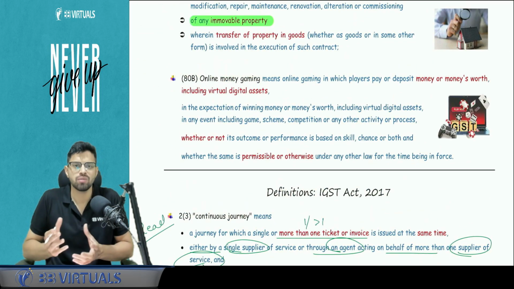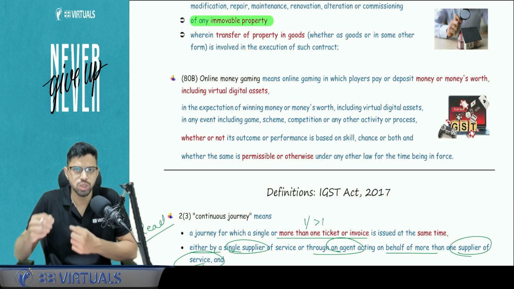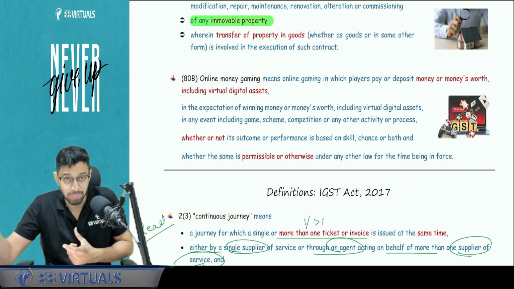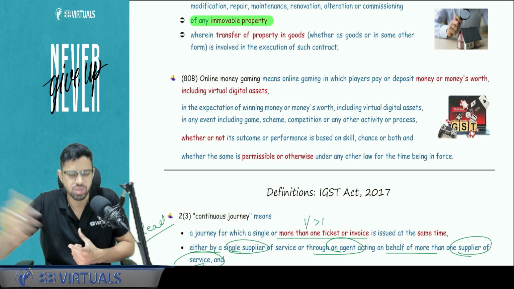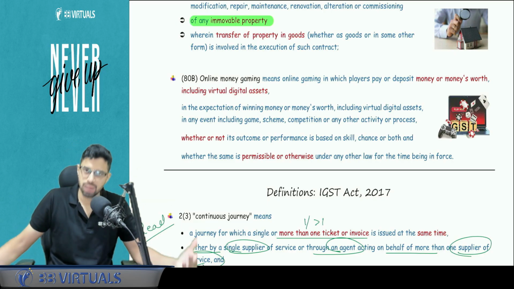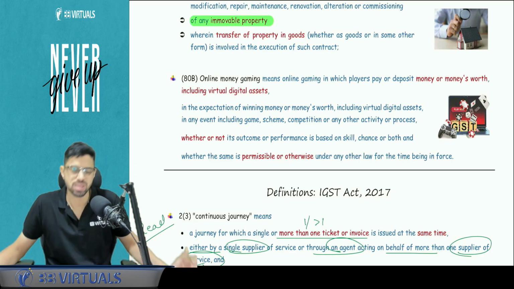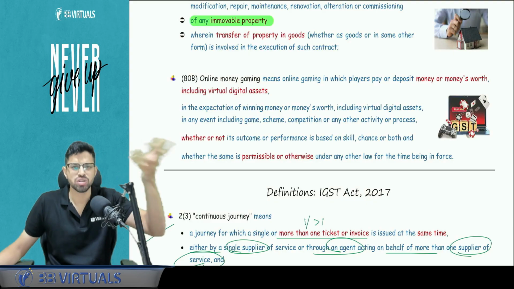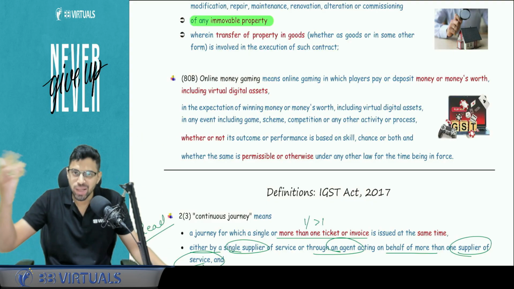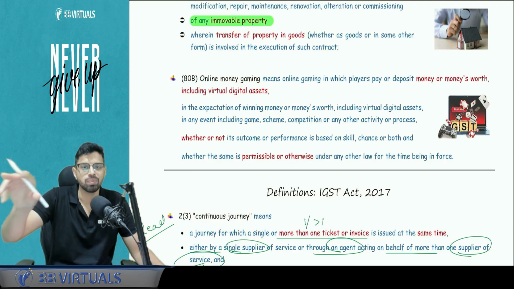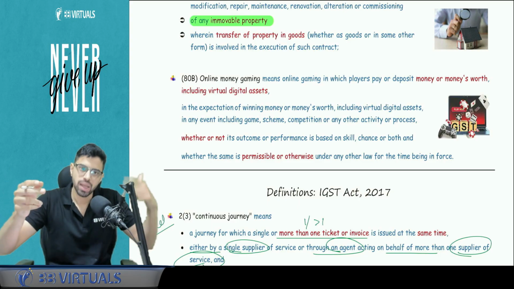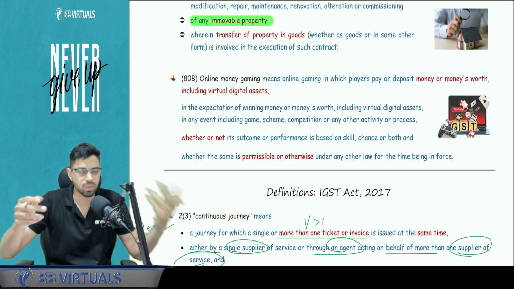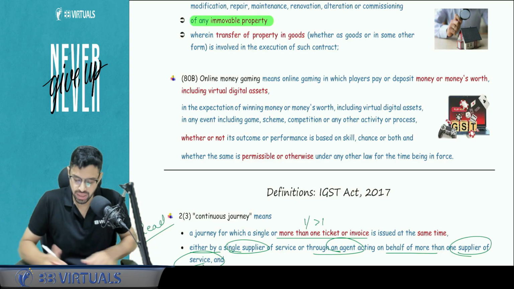Online money gaming, you just have to understand the games that you play in which you use the online gaming money, the virtual assets that you use, right? For that, you can pay in real money or you can use virtual digital assets, for example, Bitcoin or any form of a cryptocurrency. So to buy the online gaming money like the PUBG and everything, it happens, right? So people buy the online gaming money which is used in that game. To buy that, they use real money, or they can use virtual digital assets, cryptocurrency, or some kind of any form of virtual digital assets.